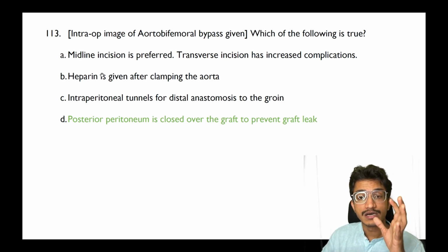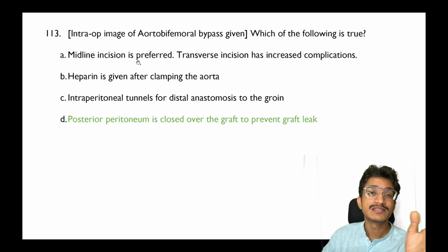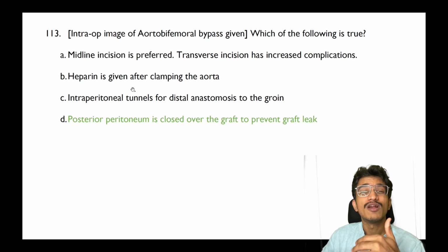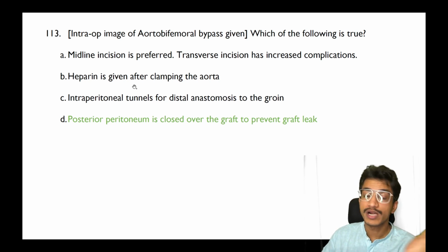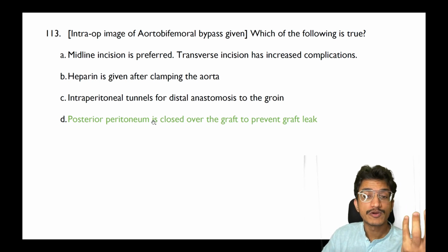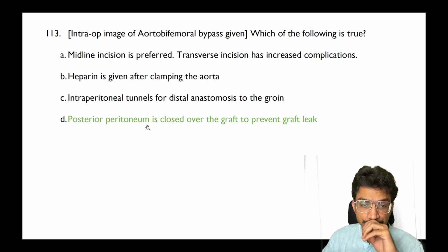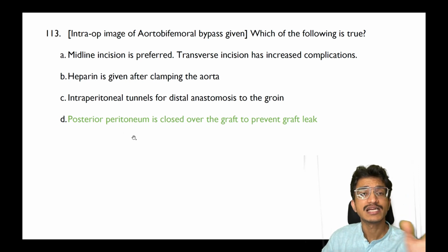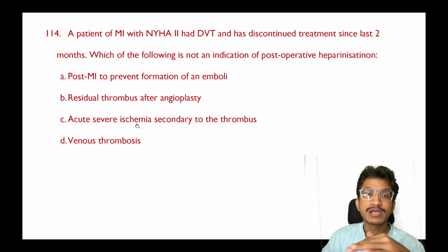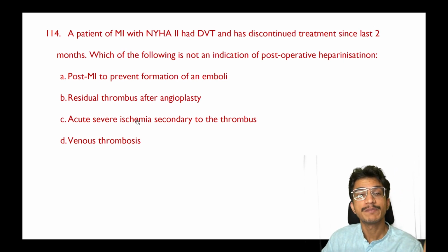Midline or transverse incision is sometimes preferred, and there are varying results according to what has been given in shorts. Heparin is given always before the clamping of aorta, not after the clamping, very much obvious. And the tunnels are made in retroperitoneum and not in the intraperitoneum, so C is also not the answer. So the best answer is D, that is posterior peritoneum is always closed over the graft. You do not keep it open in communication with the peritoneum.